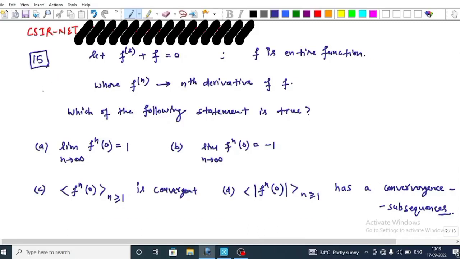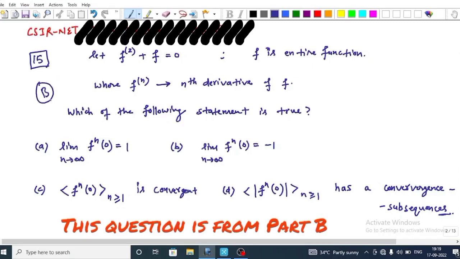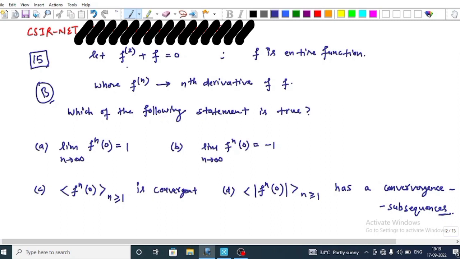Question number 15, and this is a part B question. Let f''+ f = 0, where f is an entire function and f^(n) denotes the nth derivative of f. Now in the question, which of the following statements is true?